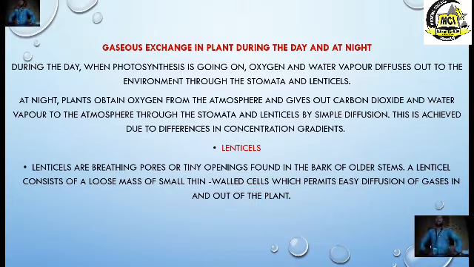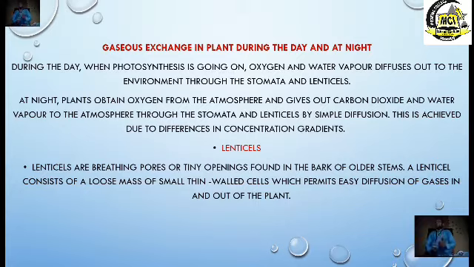Now, at night, when there is no light, what happens to exchange of gases? Plants now behave like animals at night. Plants obtain oxygen from the atmosphere and give out what? Carbon dioxide. Why? They use this carbon dioxide to make glucose. Now, they collect oxygen from the atmosphere at night in order to break down glucose so that it can be useful to their body. Are you with me? So that this glucose can break down to release what?